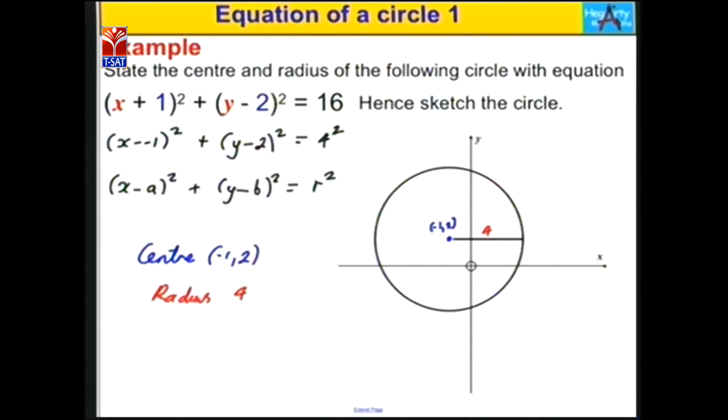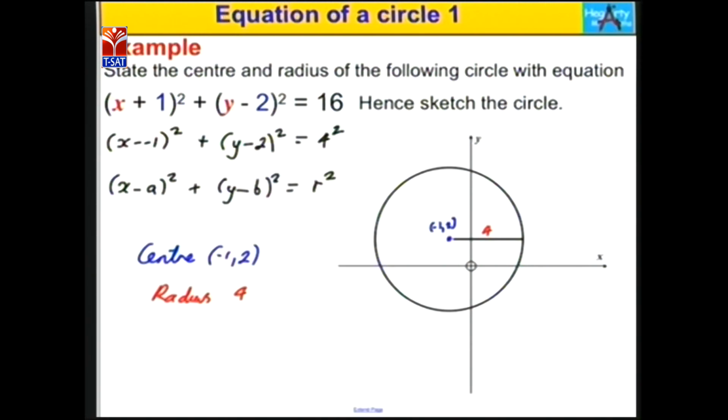Here we have the equation (x + 1)² + (y − 2)² = 16. Here we are going to find the radius and center of the circle. By using this equation, we are going to know the radius and center. Here (x + 1)² + (y − 2)² = 16.